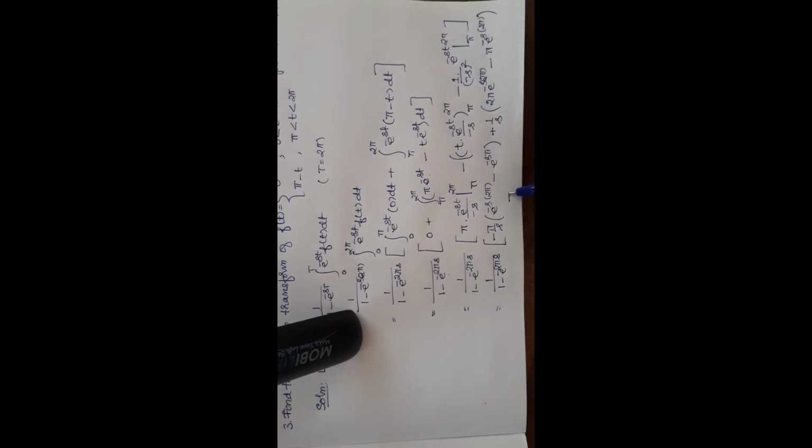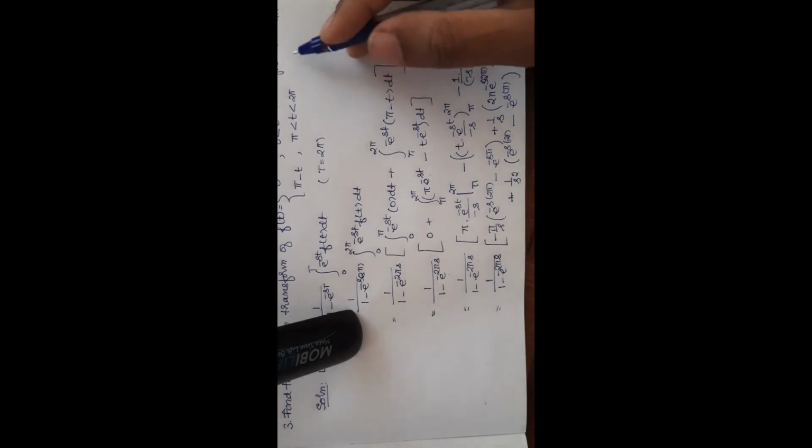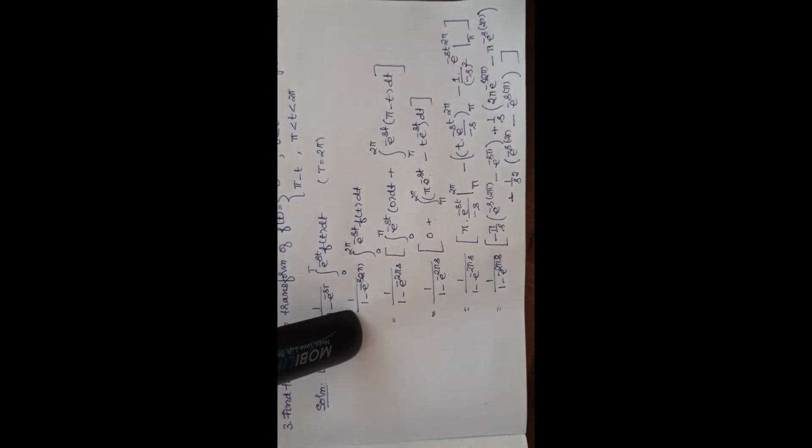Again this one becomes minus s whole square is plus s square, so this becomes minus 1 by s, and if I open the bracket here, this becomes minus s whole square, this is minus, minus into minus, plus 1 by s square. Apply the upper limit e power minus s into 2 pi minus of e power minus s into pi. Simplify, the answer what you get is the Laplace transform of this function.